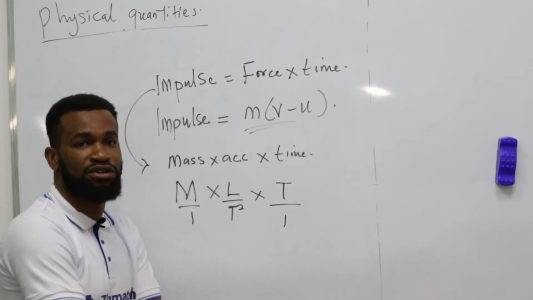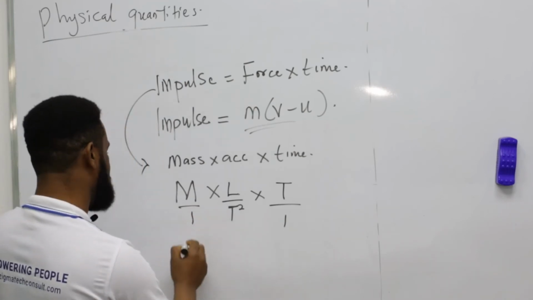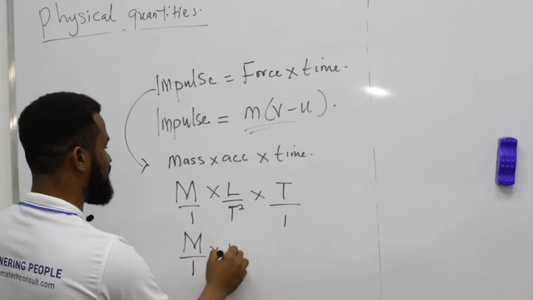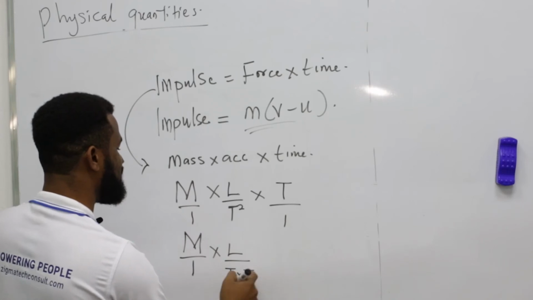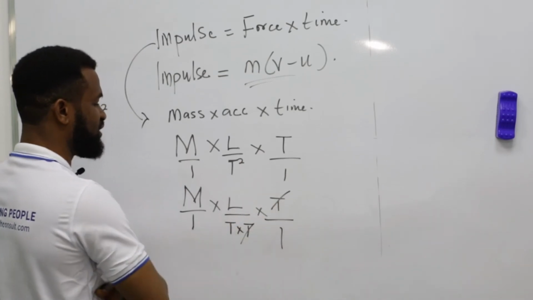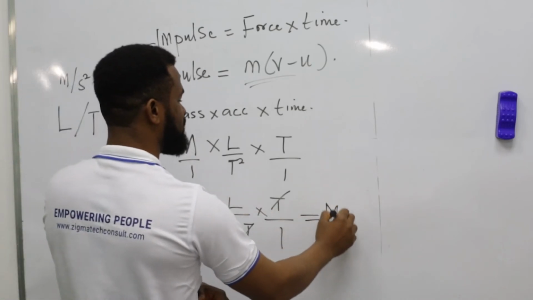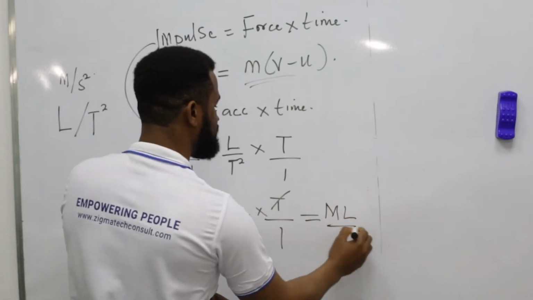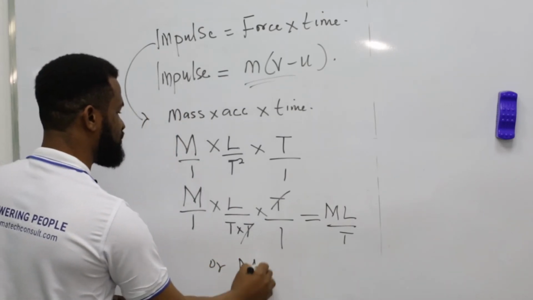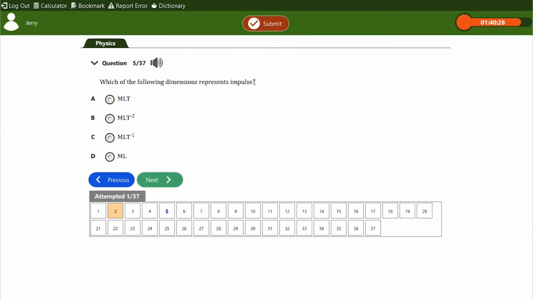Let's simplify and see if we are going to have any of the options given. Let me do it very simply: times L over T times T. T times T is T square times T over 1. We take out one T. So we have ML all over T. It can also be written as ML T raised to power minus 1. Do we have this option? That should be option C. So option C is the answer.